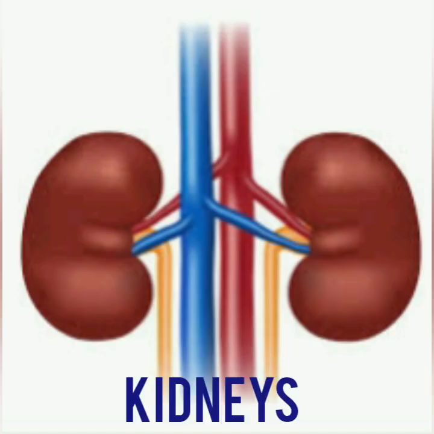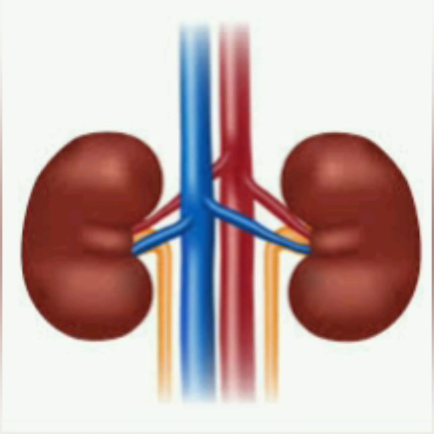In this picture, we can see a bean-shaped organ. This bean-shaped organ is called the kidney. We have two kidneys. These come in a pair. The kidney helps to purify the blood by filtering the excess water and unwanted toxins and waste in the body.